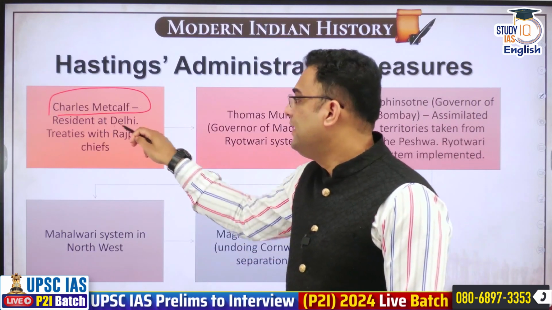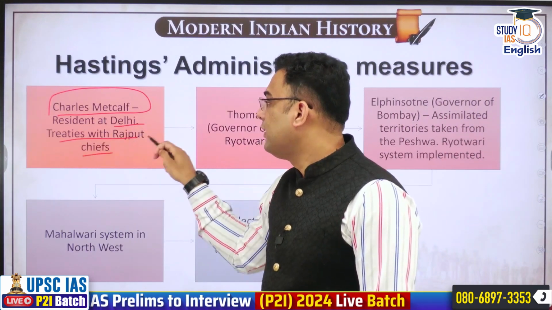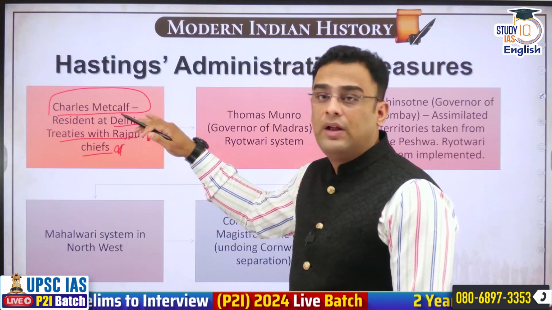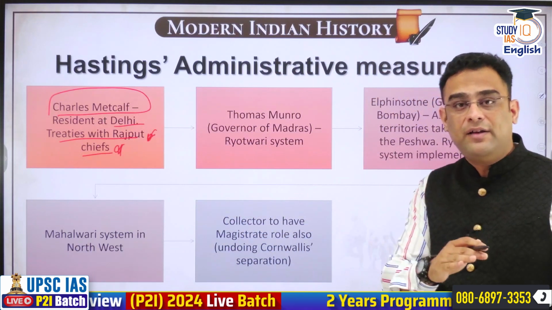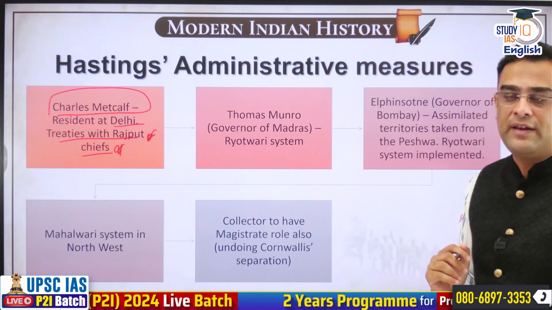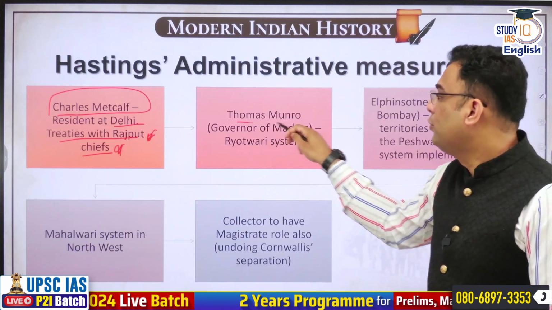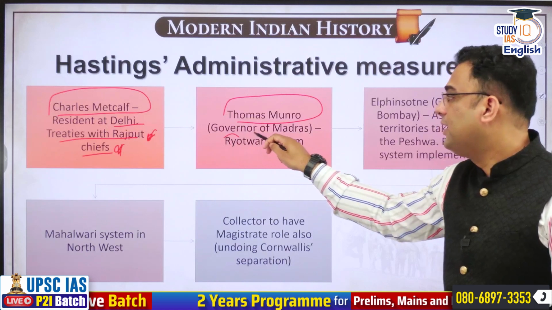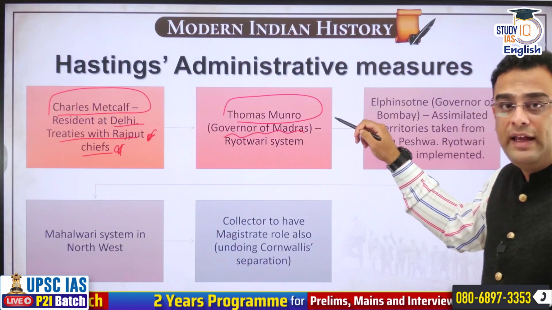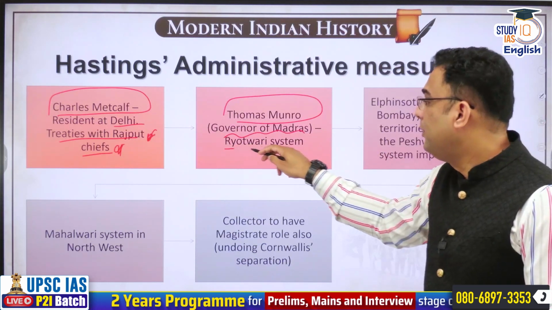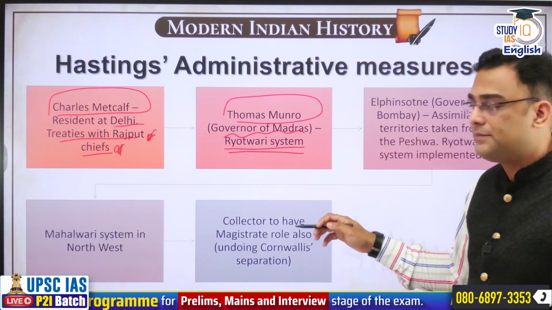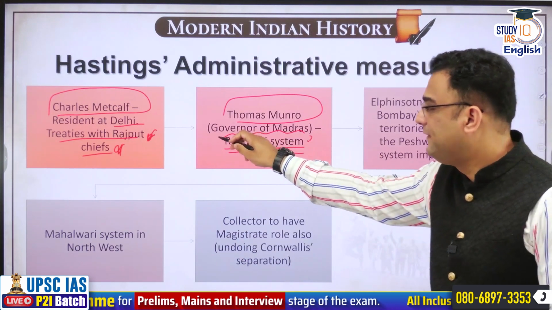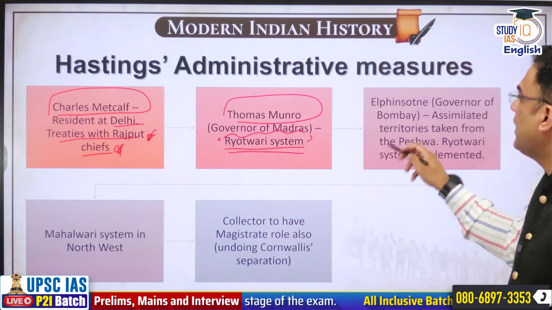He signed treaties with Rajput chiefs, and the Rajput chiefs will come under EIC now, unlike earlier when they were under Maratha Sardars. Thomas Munro will be made governor of Madras in 1820, and he will implement Ryotwari system over large areas of Madras. Ryotwari system, which we will see shortly after this.